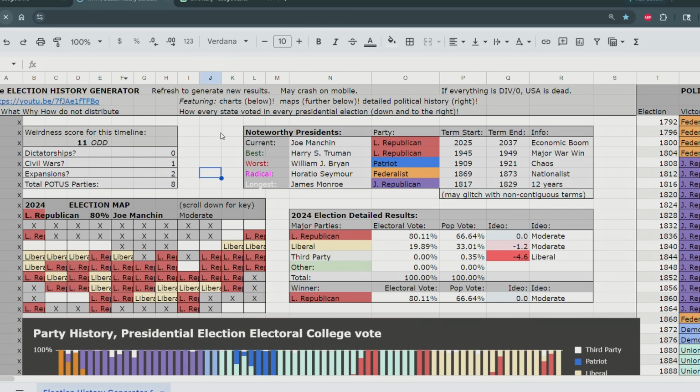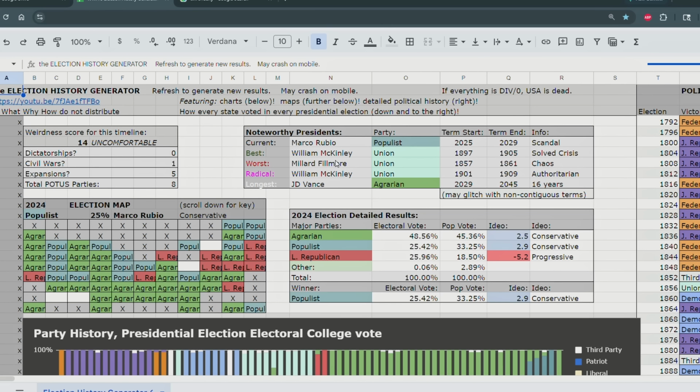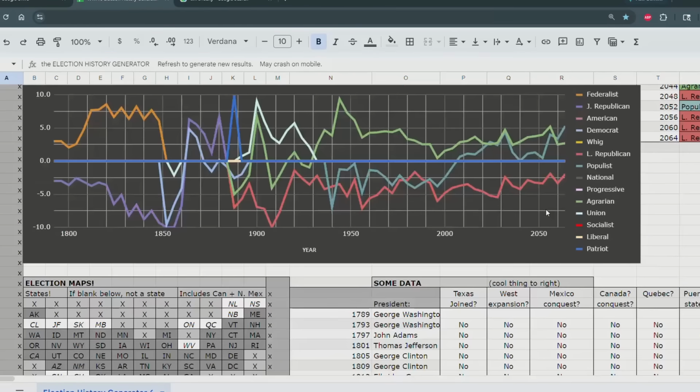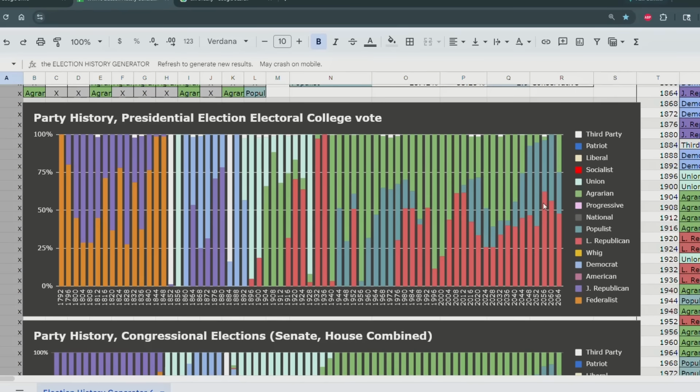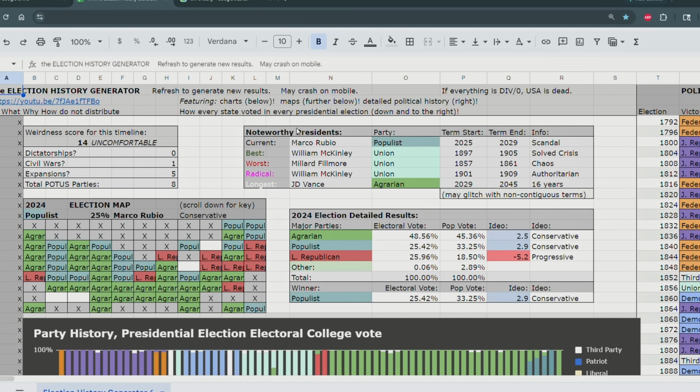Let's refresh it again. Look at that, J.D. Vance was elected to office for 4 terms in this timeline. Interesting. 16 years of J.D. Vance and the country survives miraculously.